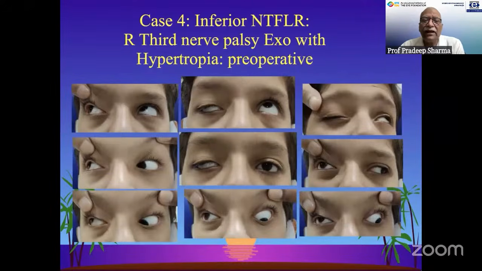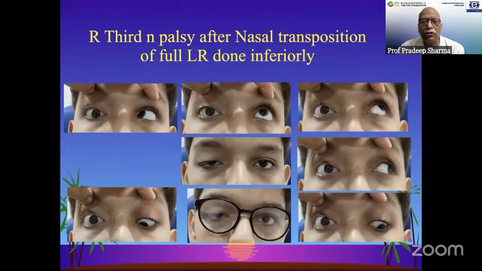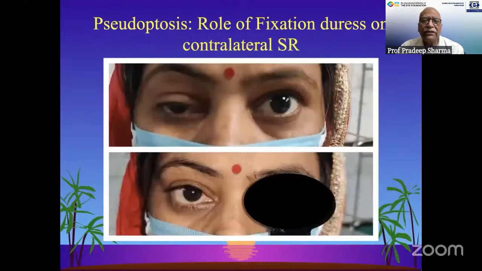Cases in which there is a hypertropia preoperatively, we have done a full transposition of the lateral rectus without splitting inferiorly, and that also yields very good results. So that is something which can be kept in mind. You need not always split the lateral rectus. You may transpose the lateral rectus full width inferiorly if there is going to be a correction of hypertropia in addition to the exotropia. Cases which have a pseudoptosis may require a contralateral superior rectus weakening, a fixation duress procedure.